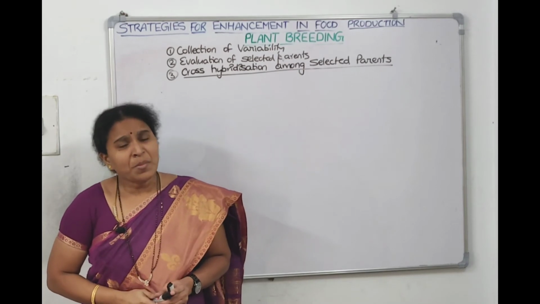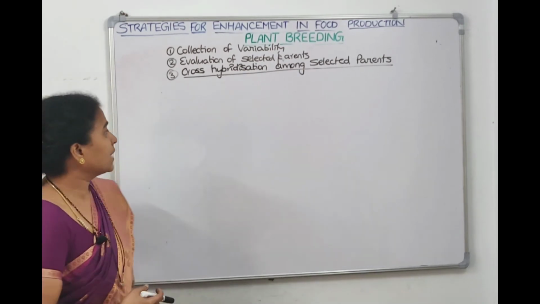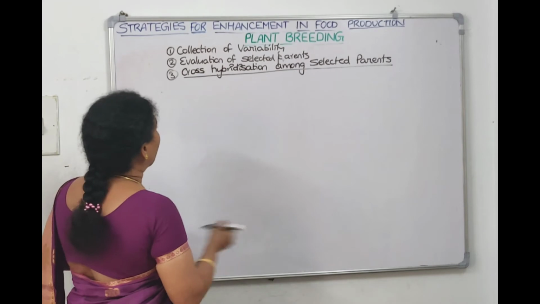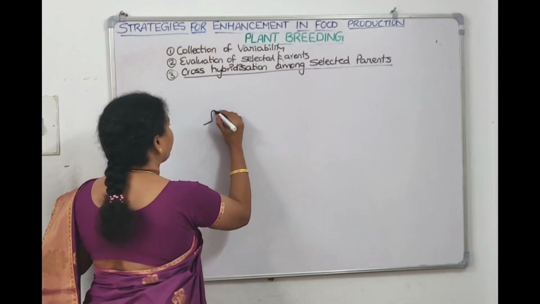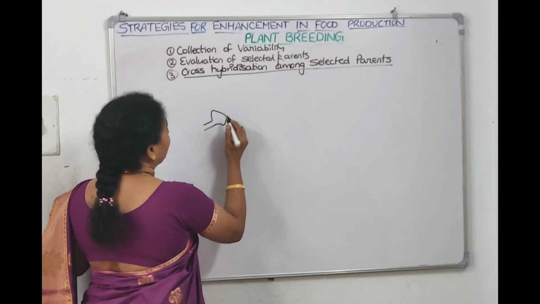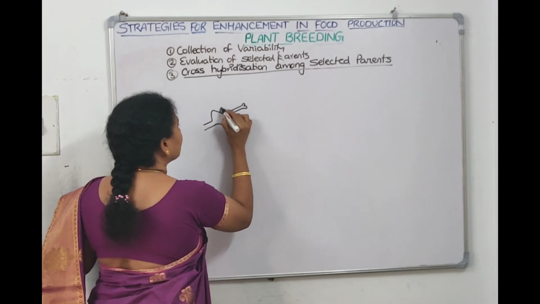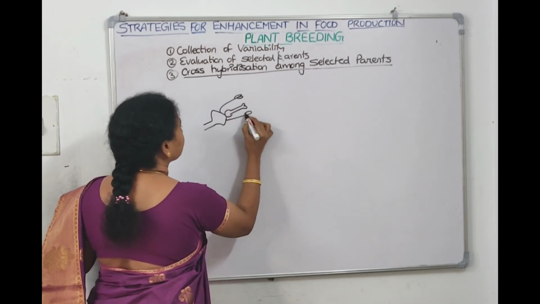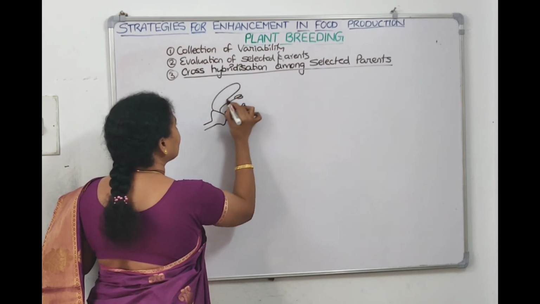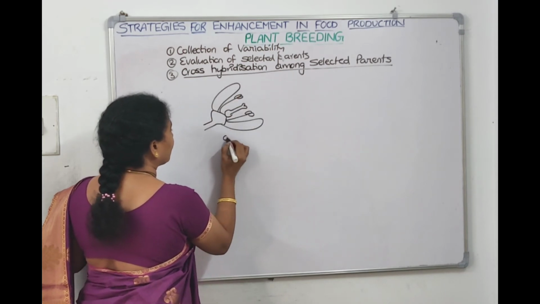Now, what do you mean by cross hybridization? For example, if we have to take a male plant, in the male plant what we need is the stamens, right? So we will be collecting the stamens from the male flower.